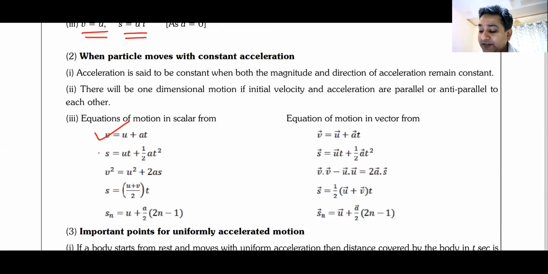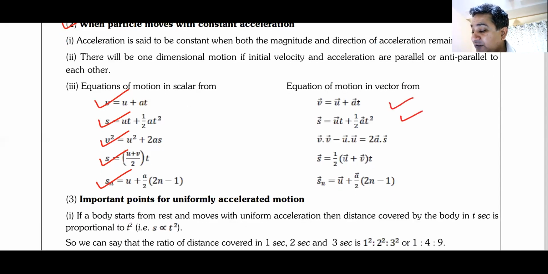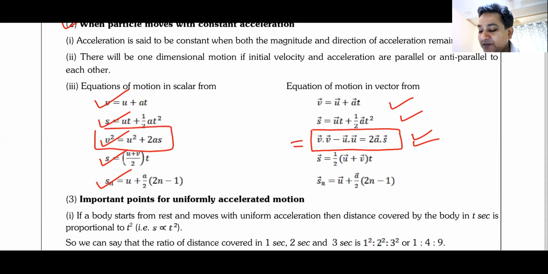Then we have all these equations written in the form of UT plus half AT square and all that. We have discussed all these equations. Please read all these notes, which are written very nicely in handwriting. Everything has been described. Here is the vector form, and as you can see, this vector form looks quite terrifying. That's why I did not write it in this form. It's not so harmful, or not so deadly. We will understand it when we do dot product.